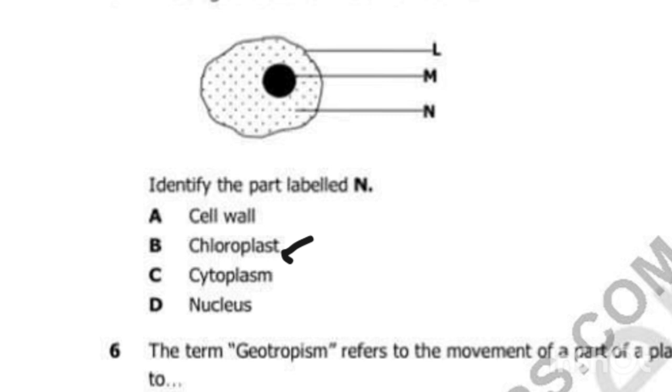Then we have cell wall. This is an animal cell. An animal cell does not have a cell wall. Then chloroplast. An animal cell does not have a chloroplast.